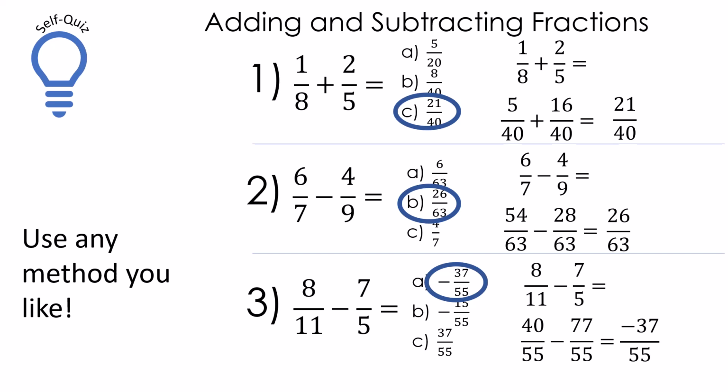Let's look at the last one. 5 times 8 is 40. 11 times 7 is 77. And for the tail, 11 times 5 is 55. 40 minus 77 is negative 37. Remember, we like the negative in the front, so that's how we get A, negative 37/55. Cool.